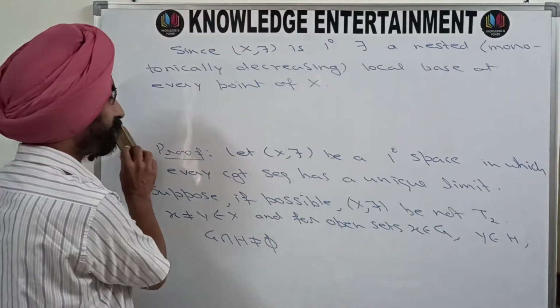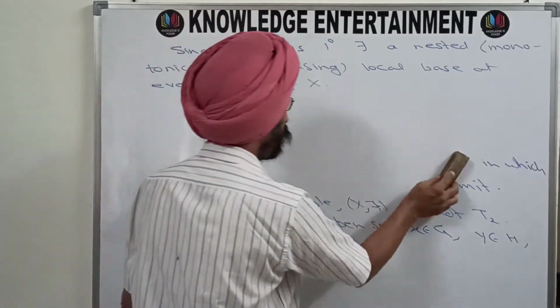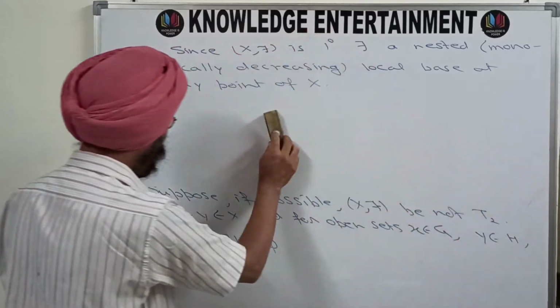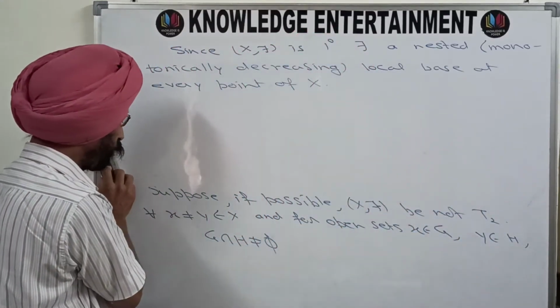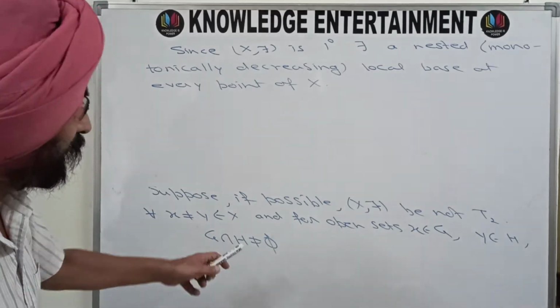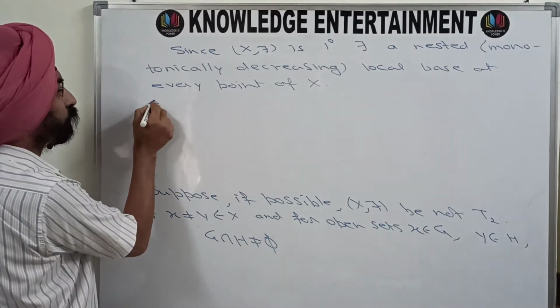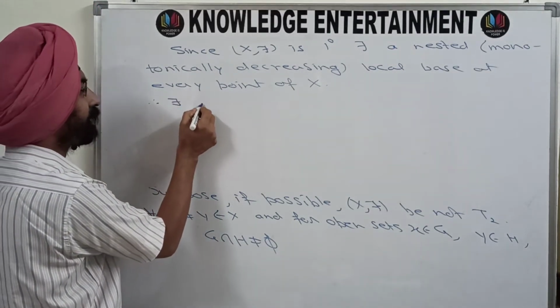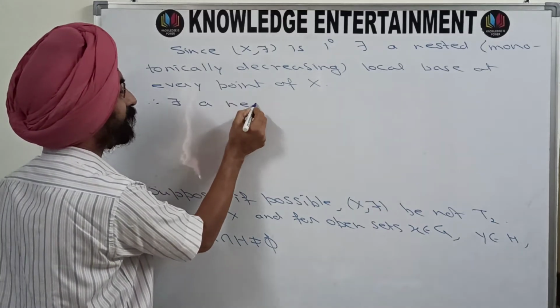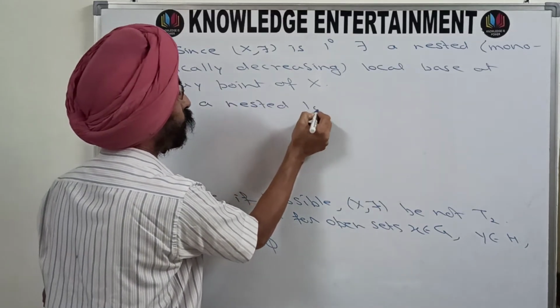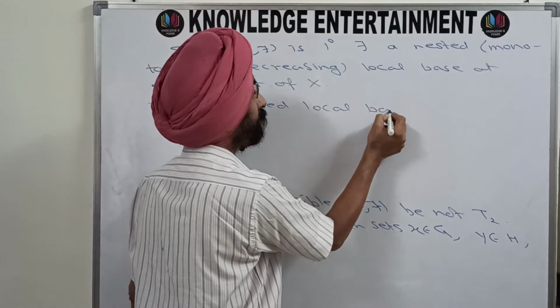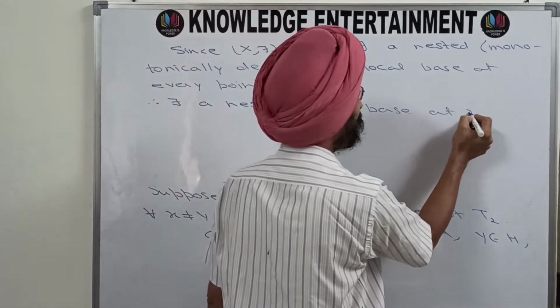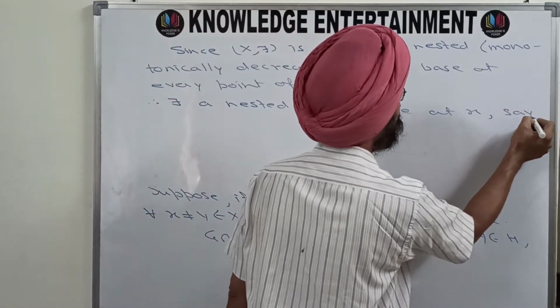So we must have local bases at the points x and y. Therefore there must be a nested local base at x, say Bx.